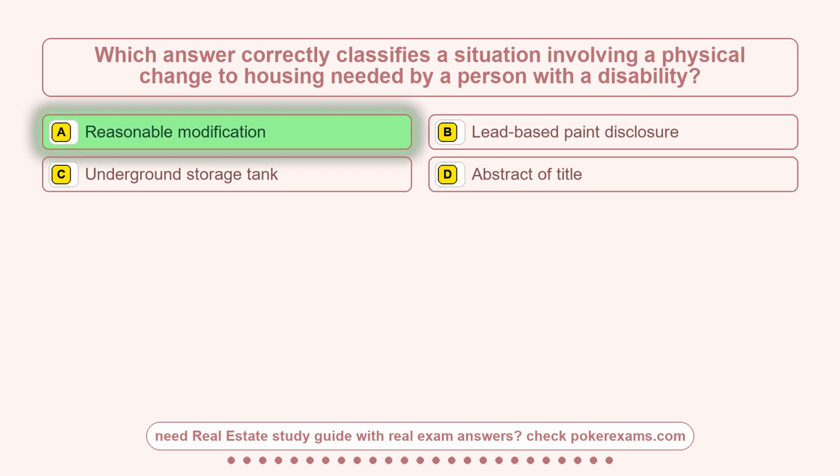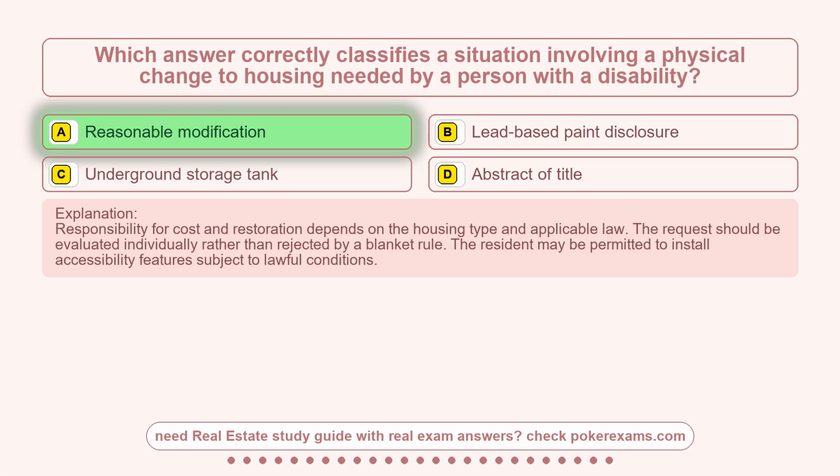Reasonable modification. Responsibility for cost and restoration depends on the housing type and applicable law. The request should be evaluated individually rather than rejected by a blanket rule. The resident may be permitted to install accessibility features subject to lawful conditions.